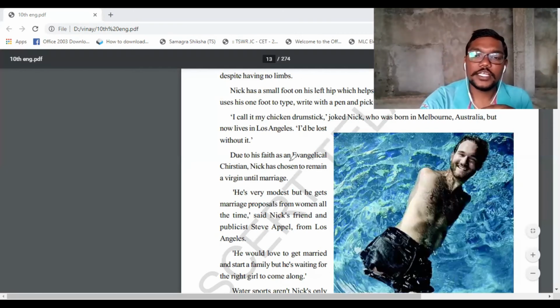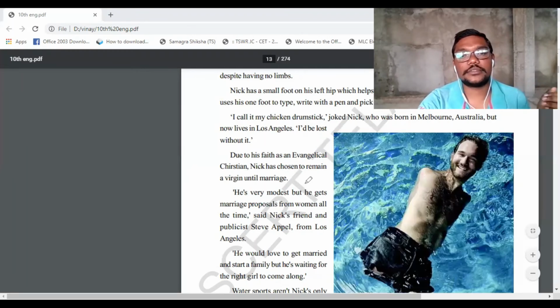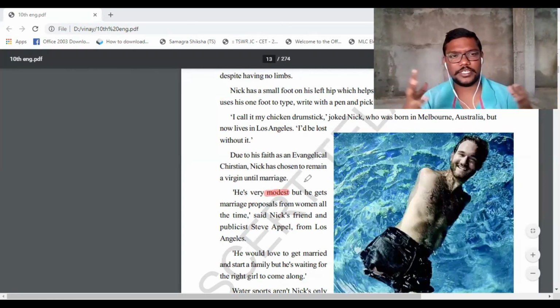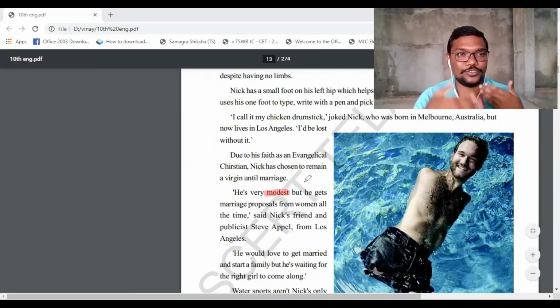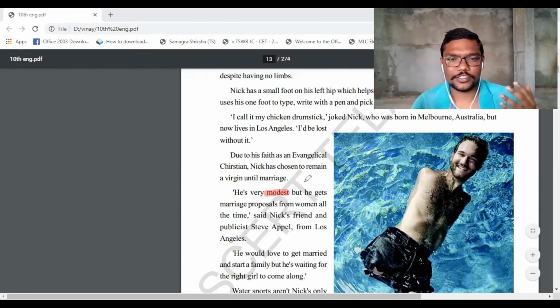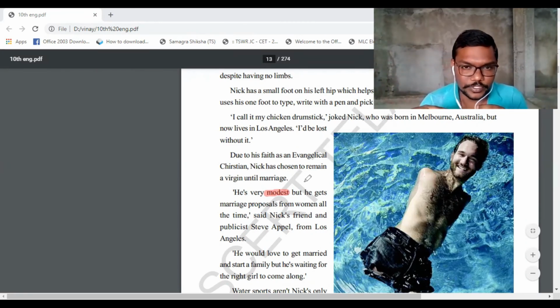Next paragraph. He is very modest, but he gets marriage proposals from women all the time. He was very modest in the sense he had no ability to estimate others, but he usually gets marriage proposals from women. Women in the sense that girls used to propose to him. Though he was modest, he is not able to estimate others. Even then he gets marriage proposals from women all the time. These sentences, just remember them, because in the next part of the lesson we'll be using them.